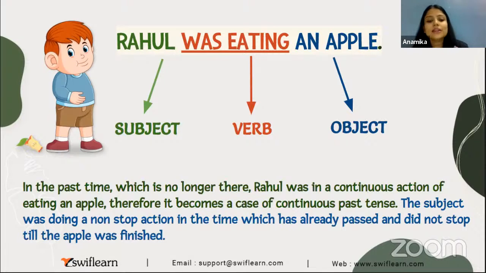क्लियर? The subject was doing a non-stop action in the time which has already passed. Past में वो काम हो चुका है, but जो subject है जो कि राहुल है, वो एक action कर रहा था. वो क्या action कर रहा था? He was eating. He was eating what? He was eating apple. ठीक है? And the time has already gone. ठीक है? And वो तब तक नहीं रुका. उसने वो action कब तक किया? जब तक वो apple खत्म नहीं हो गया या उसके पेट में दर्द नहीं शुरू हो गया. दोनों ही केस हो सकते हैं भाई. Yes? Okay.